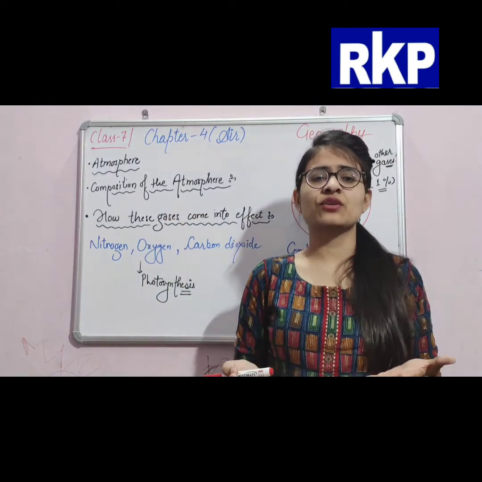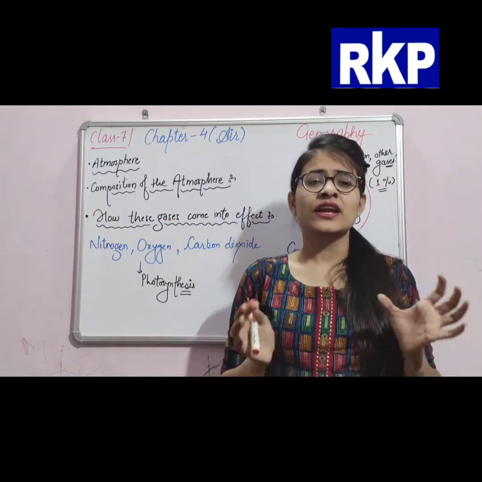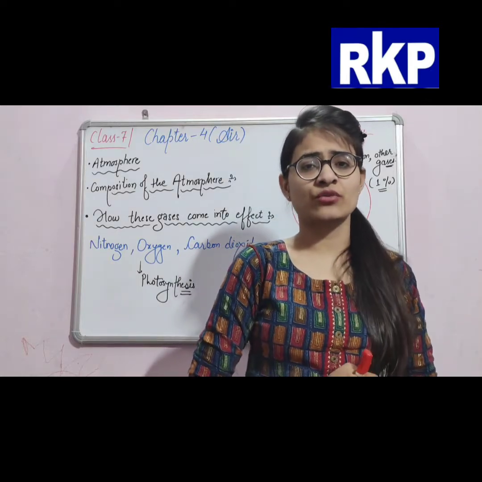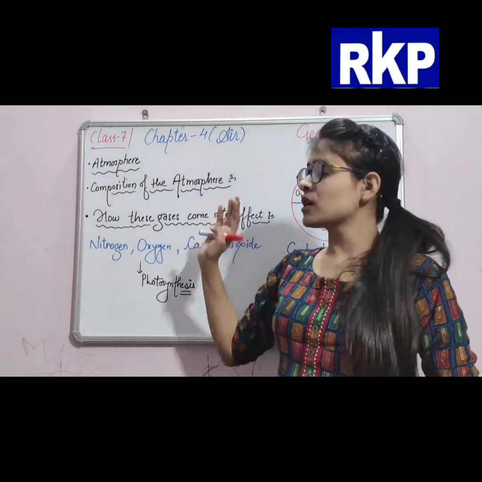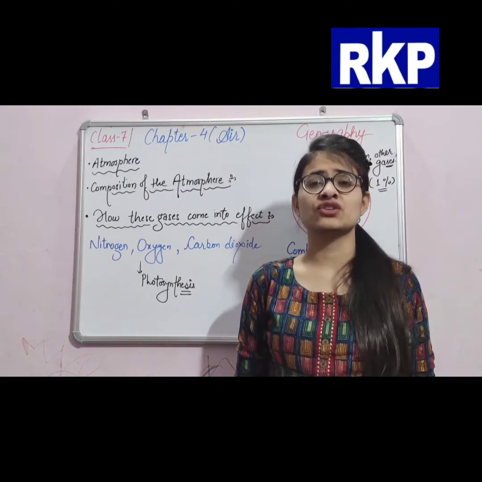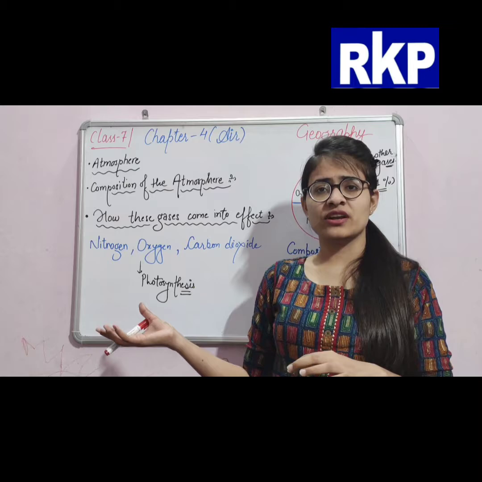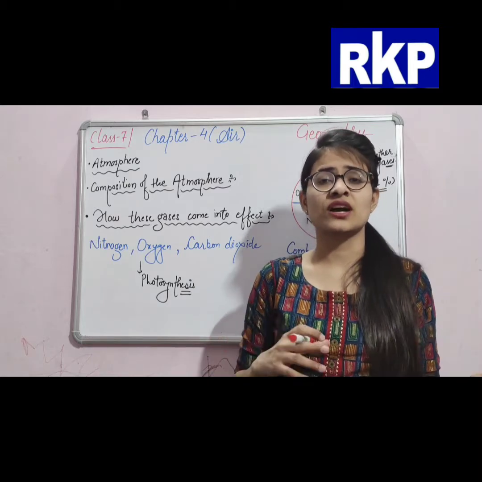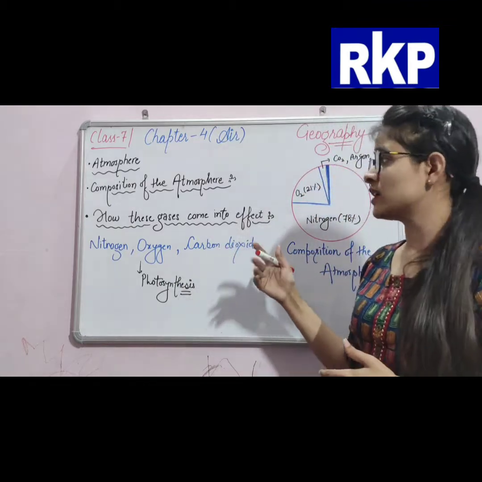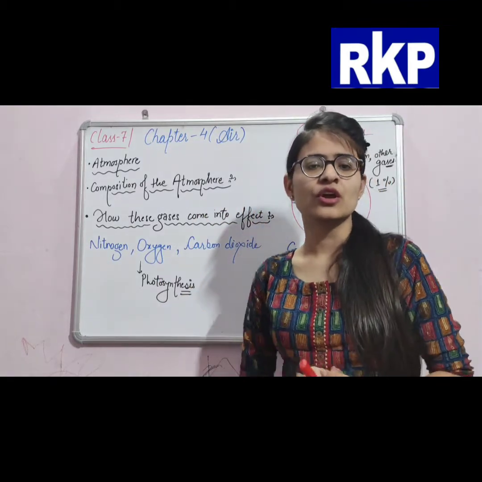What is atmosphere? Atmosphere is a huge layer of air by which our earth is surrounded. Next is the composition of the atmosphere. Composition means the formation of the atmosphere, and what are the gases included in it.